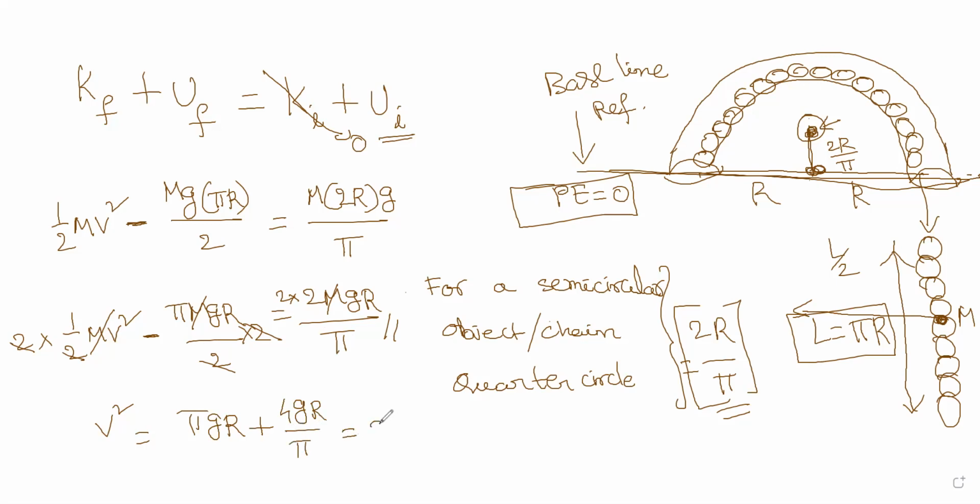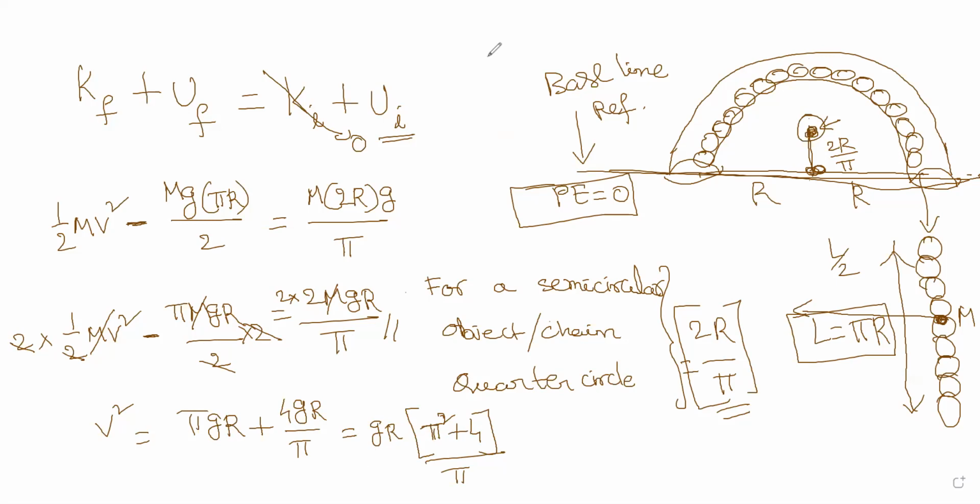Now if I take gr common, I get pi square plus 4, divided by pi.